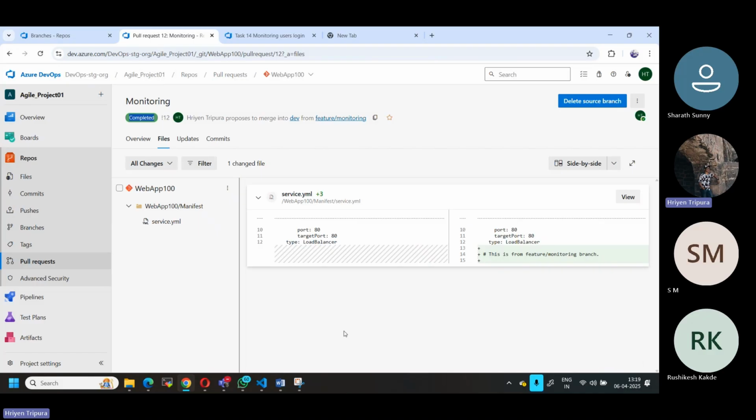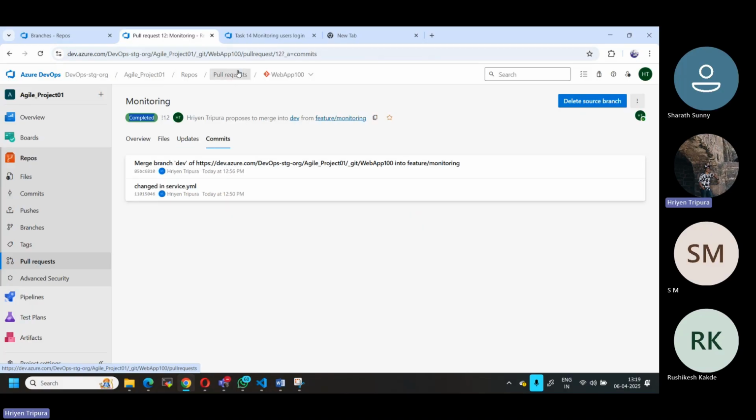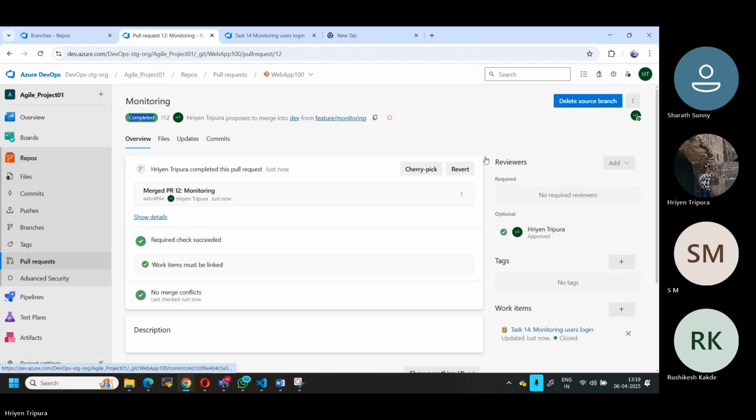As I told you, it is completed now, and in my case, this is the default, right? Now if you want to delete the branch, you can see here there is an option as soon as it is completed, right? One is revert. Revert, as I told you, is if you want to revert the last changes. I'll take this also as a screenshot, as I mentioned.